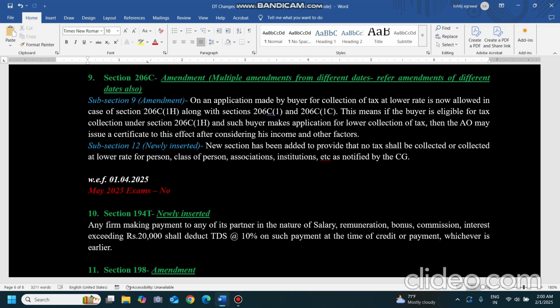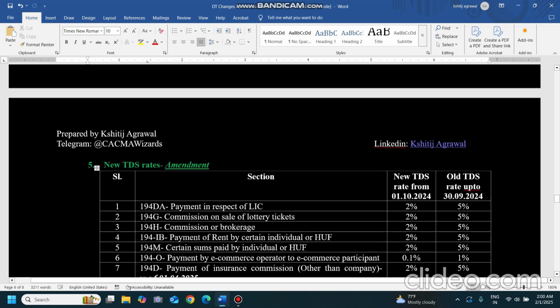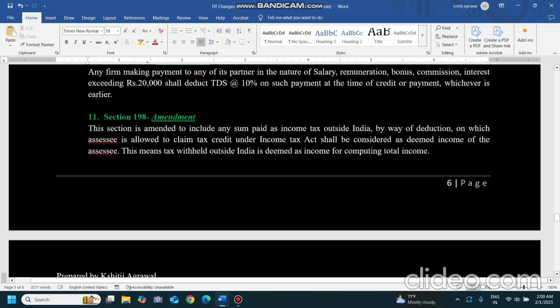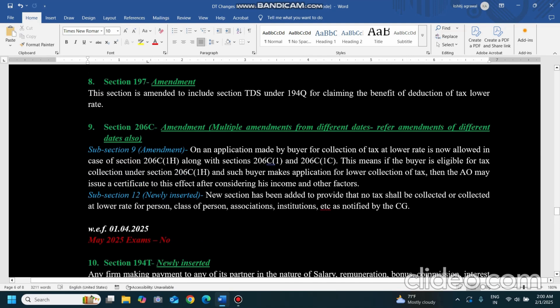So it should not be deducted or collected at lower rates in any case. This is applicable from 1st October 2024, which means that whatever rates were there before this, this won't apply.